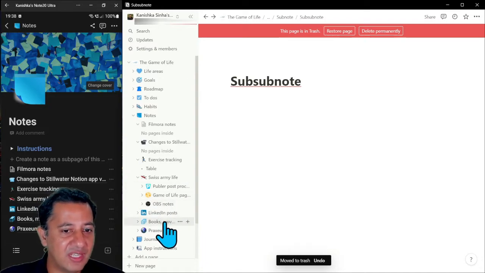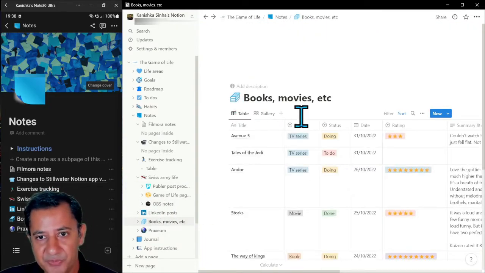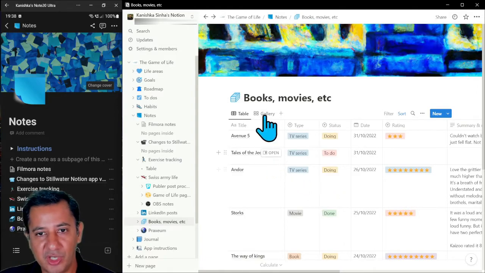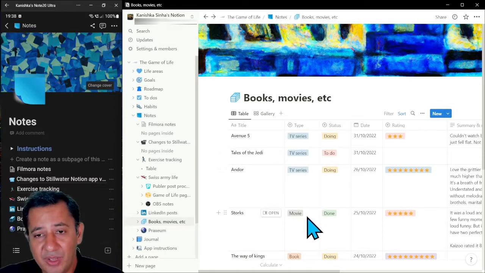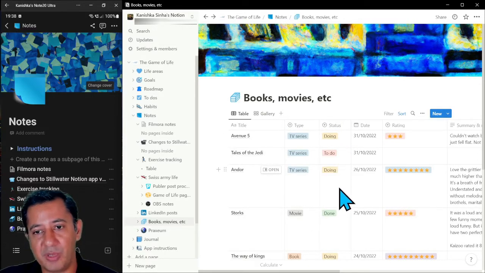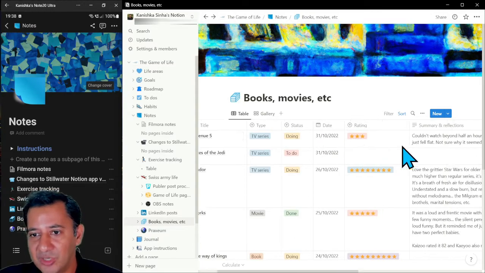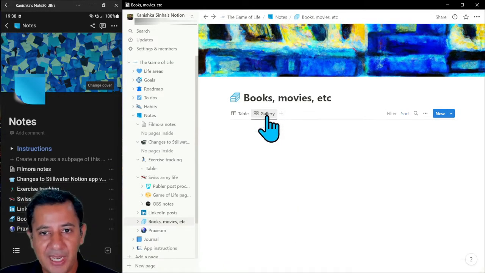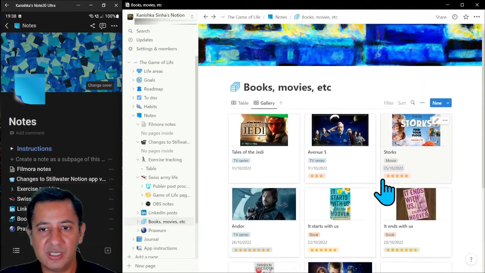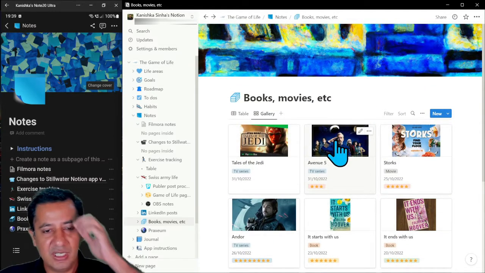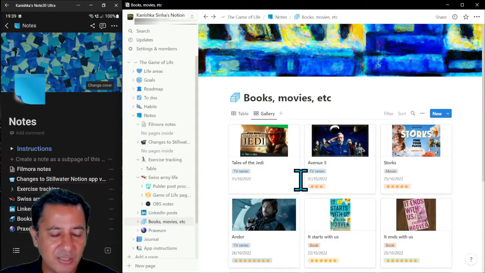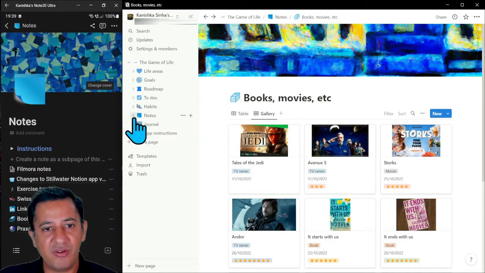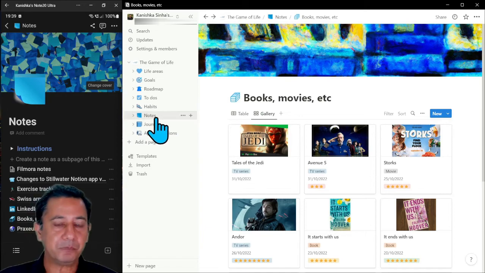Another example of the sort of thing that I'm using it for is movies, books, etc. that I've watched. I usually watch it in the gallery view, but here are the titles, whether it's a TV series, movie, or book, am I going to watch it, is it on my to-do list, or have I already done it? When did I watch it? What is my rating, my comments, my learnings? I usually keep it in this format where I can see all the posters, etc. It's just a nice way of doing it. So you can keep notes for finances, for exercises, for medicine, for gardening, for recipes, etc. This is a place which I found very useful, just dropping notes, right?